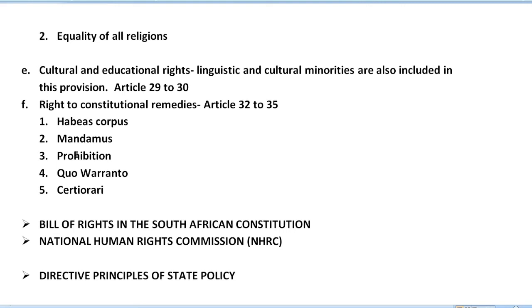Next we have certiorari. Certiorari means that under this writ, the court orders a lower court or another authority to transfer a matter pending before it to the higher authority or court. So under this writ, the court is going to order the lower court to transfer whatever matter, whatever case is standing with them, to the higher courts.